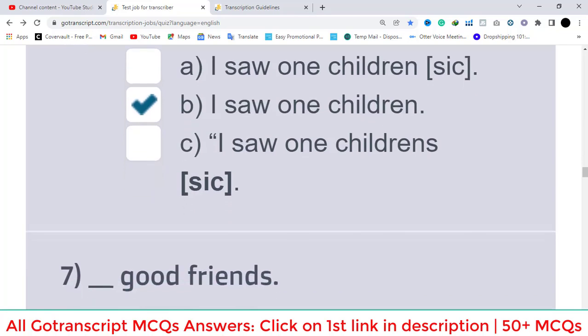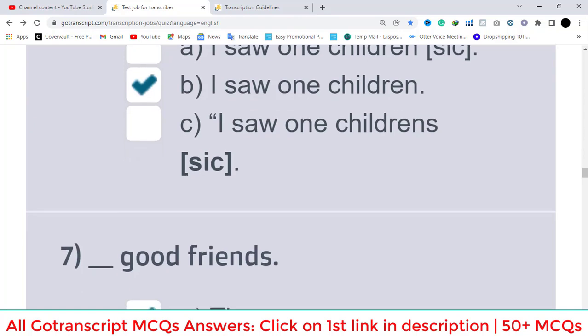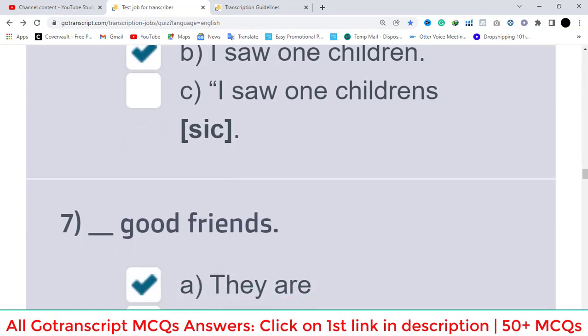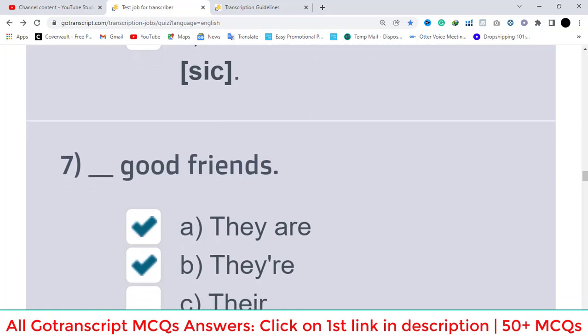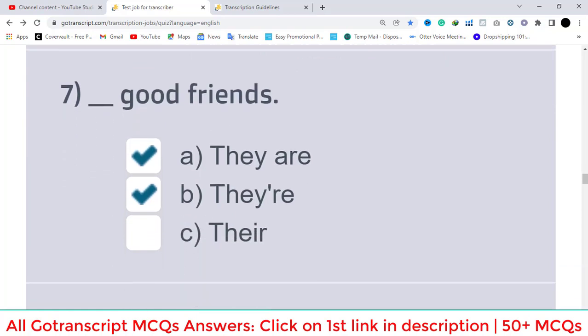Seventh question is dash good friends. So let's see the options of this question. A option is correct, they are good friends. B option is also correct, they are good friends. And C option is wrong.